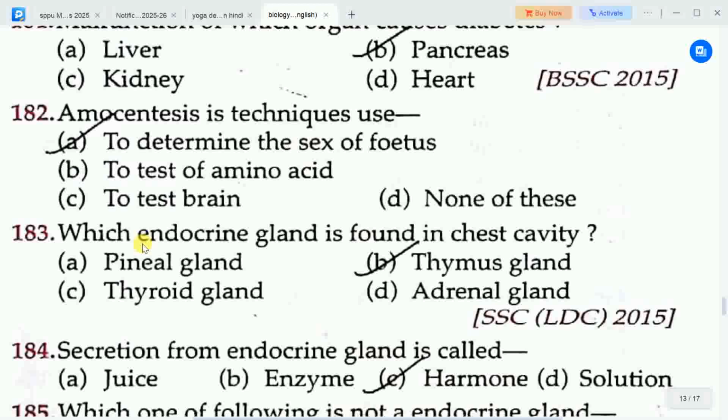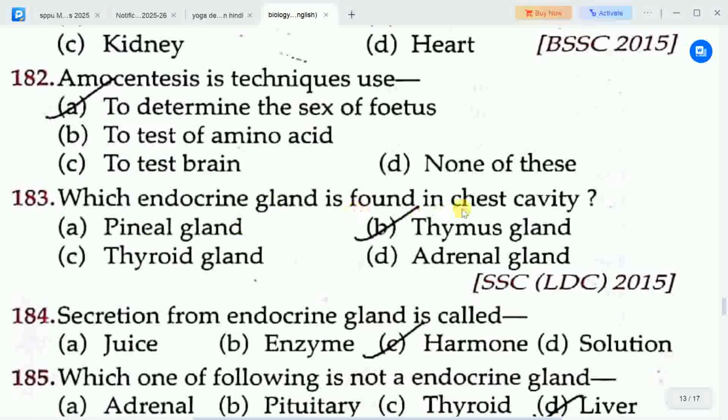Next question is, which endocrine gland is found in chest cavity? Options are A. pineal gland, B. thymus gland, C. thyroid gland, D. adrenal gland. Correct answer is option B. thymus gland. So thymus gland is an endocrine gland and is found in chest cavity.